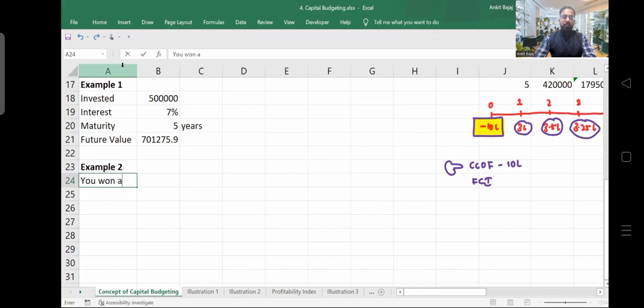You won a lottery of, let's suppose, 50 lakh rupees. You can redeem the amount.